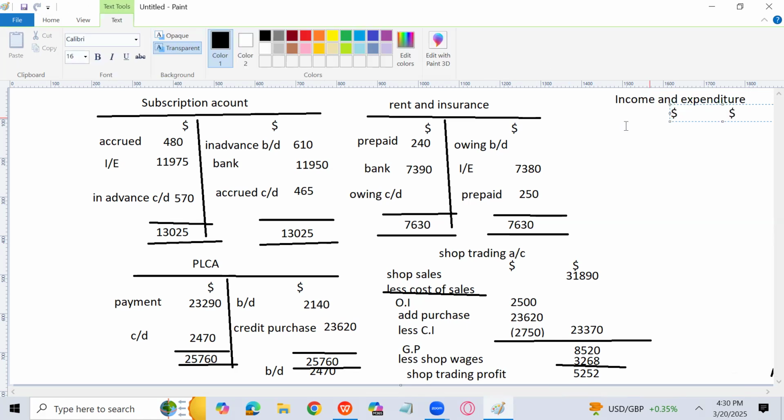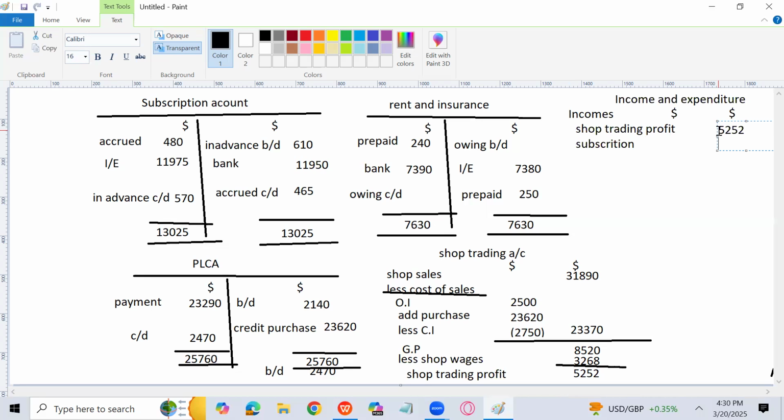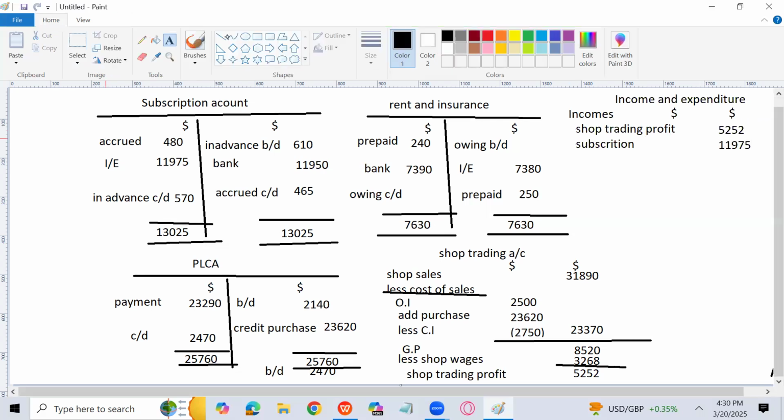Okay, that is not required in the question, but I am just preparing it for the sake of understanding. So it includes two things which always come directly into the income, that is shop trading profit, and the other thing is going to be the subscription income, which is the main source of income of the club. Shop trading profit we have calculated 5252, and subscription income we have done 11975. If we have some other income other than these two, we will definitely write them also. So can you go for the total of this?